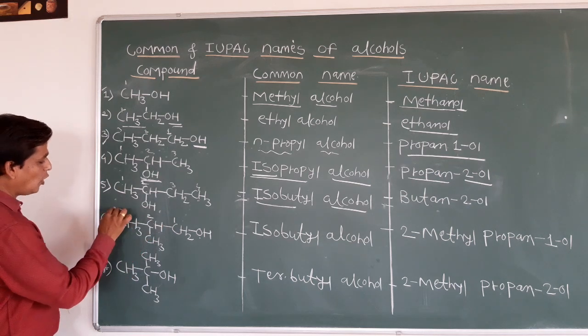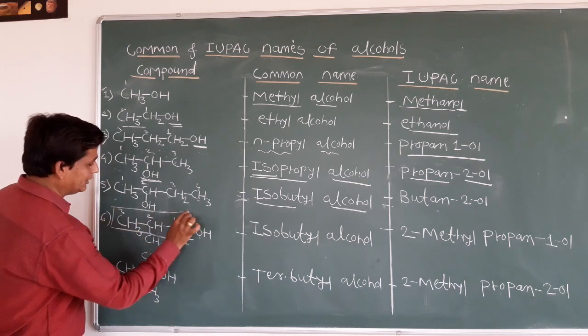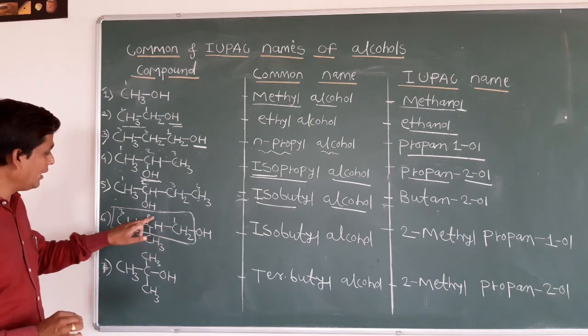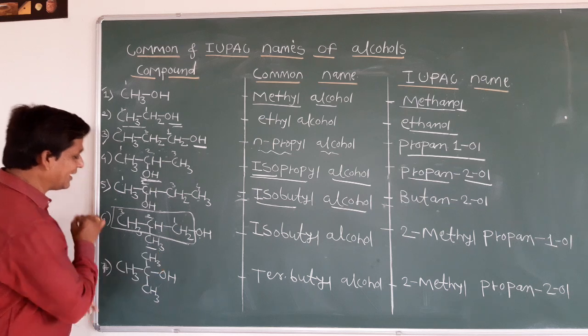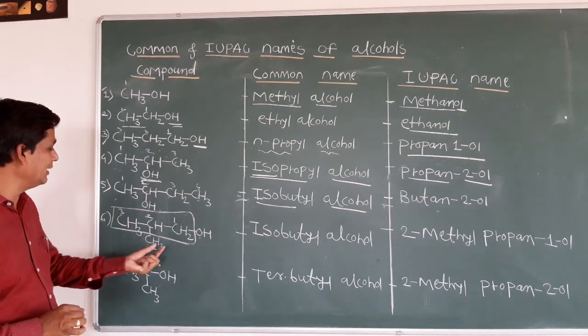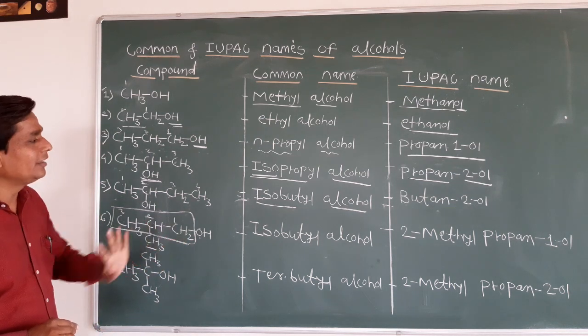This is your longest continuous chain. 1, 2, 3. 3 carbon is there. On the second carbon a methyl group is attached. We can say it's 2-methylpropan-1-ol. It is the IUPAC name.